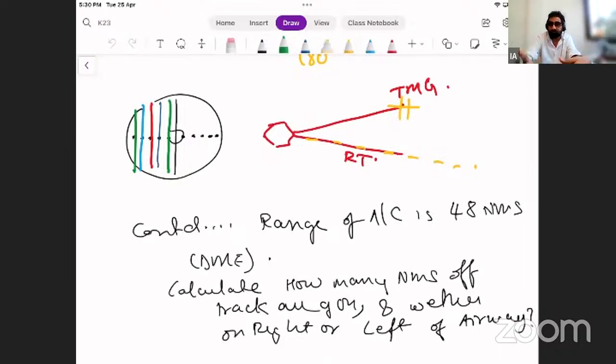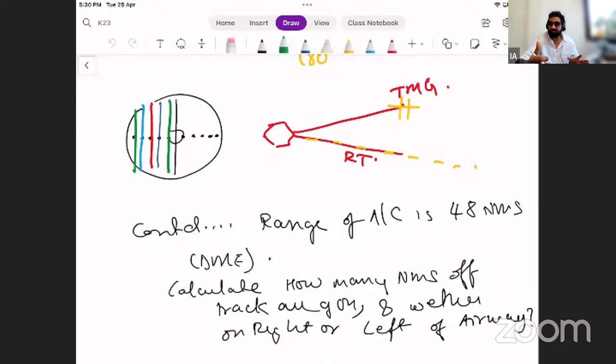That is the buffer I'm keeping. Okay. So that is what is happening there also.